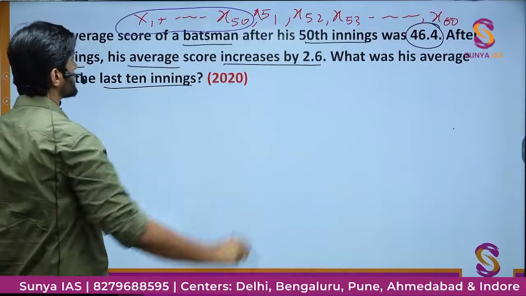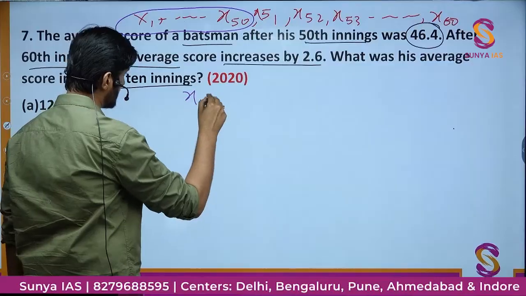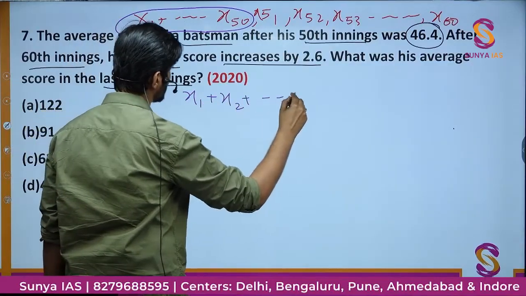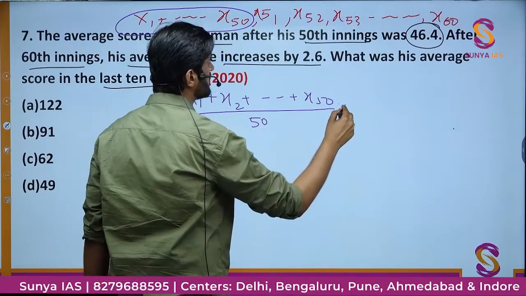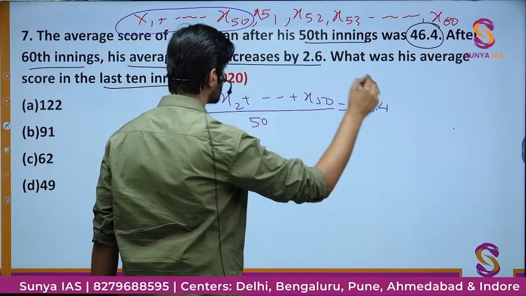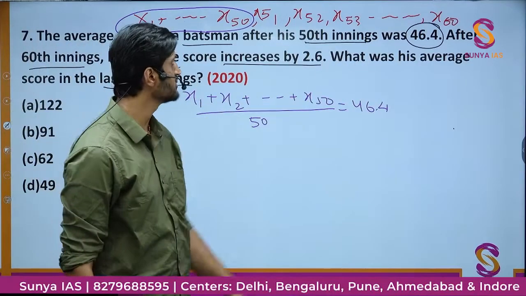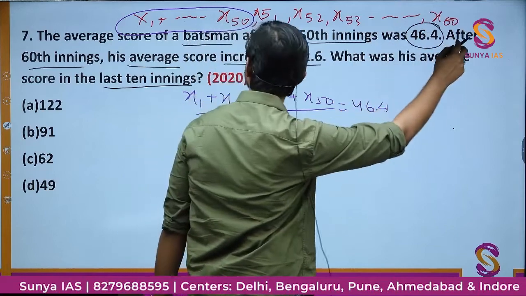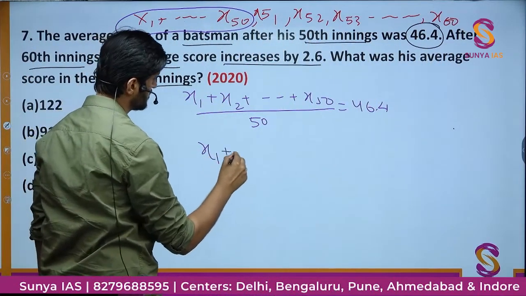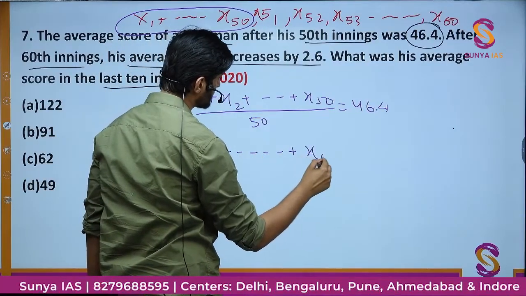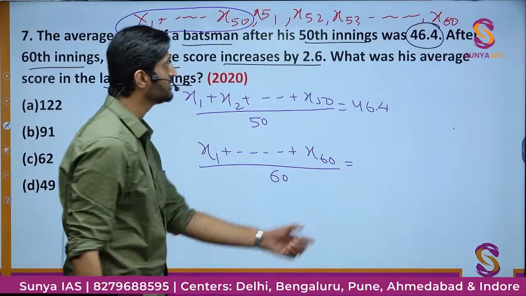In the 50 matches, his average score is 46.4. So x1 plus x2 plus and so on until x50, divided by 50, is going to be 46.4. Now in the complete 60 matches, from x1 until x60, divided by 60, his average score is actually increasing by 2.6.